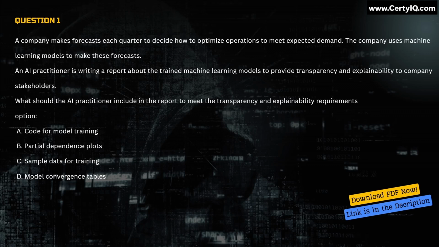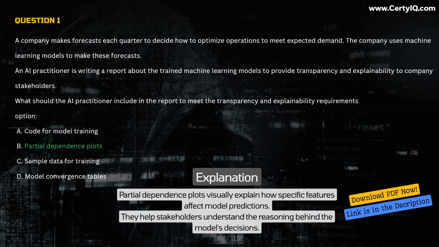Option A. Code for model training. B. Partial dependence plots. C. Sample data for training. D. Model convergence tables. Correct answer is option B. Explanation. Partial dependence plots visually explain how specific features affect model predictions. They help stakeholders understand the reasoning behind the model's decisions.